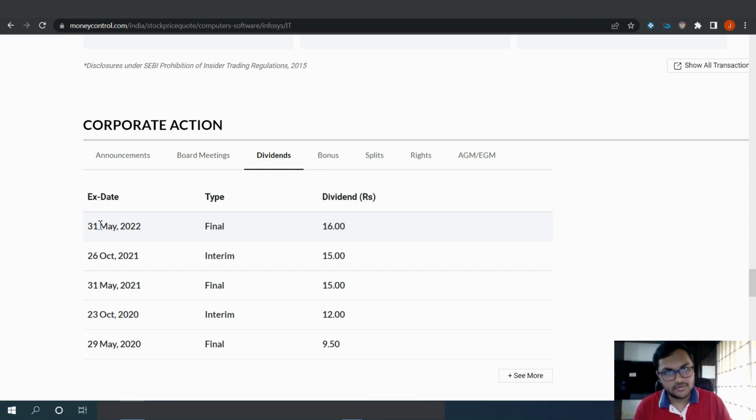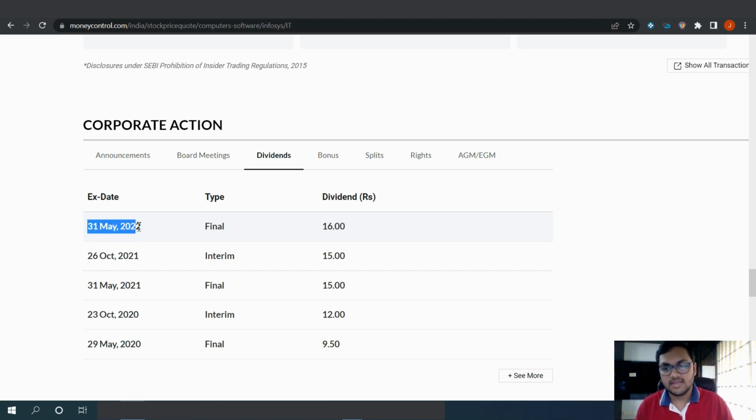So this ex date is 31st of May. So the last date at which you can buy Infosys if you want this 16 rupees of dividend is 30th May, because the ex date is 31st May. So one day before that, right? If you buy on 31st May or after that, you won't be eligible to get this 16 rupees of dividend. Okay. So 31st of May or after that, if you buy the Infosys share, you will not get the dividend. And before 31st May, that is 30th May or before that, if you have bought the Infosys share. So here there is one more date which is known as the record date.